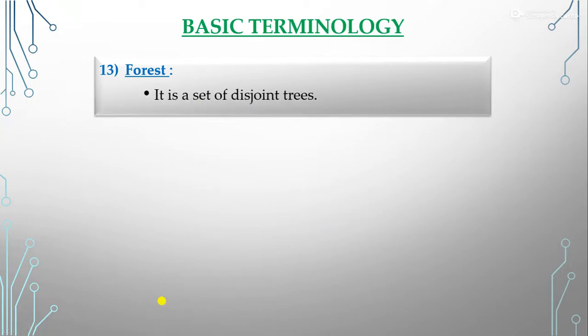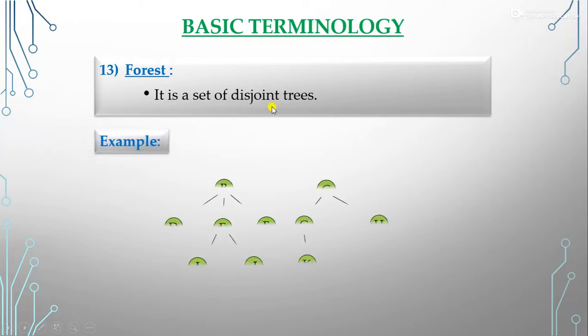Next one is forest. So what is a forest? It is a set of disjoint trees. Here we do not have a root node. In that graph, if we remove the root node, these become separated. But they still are trees, because if we talk about this one graph, 4 nodes are here and 3 edges are here, so it becomes a tree.